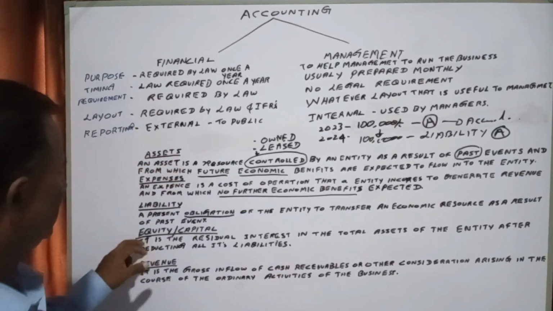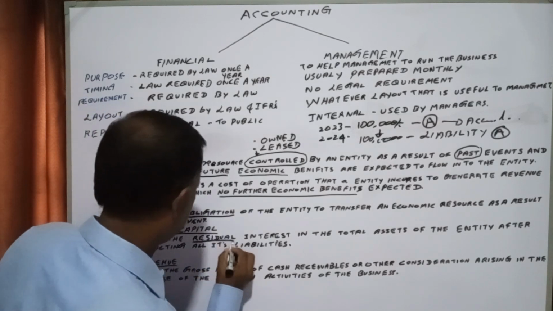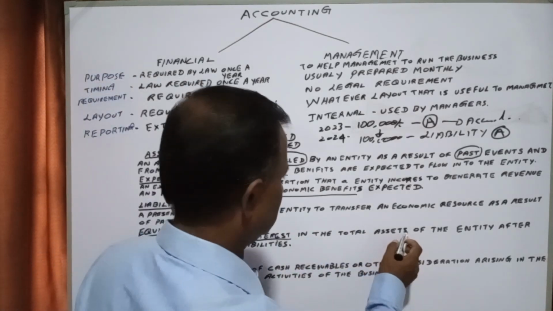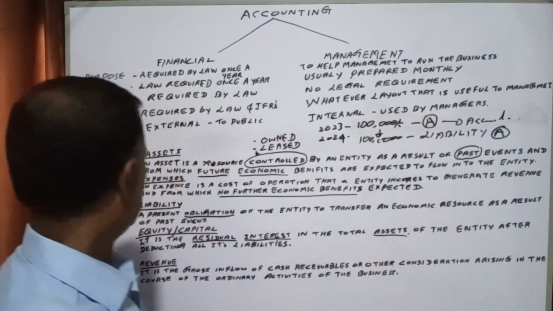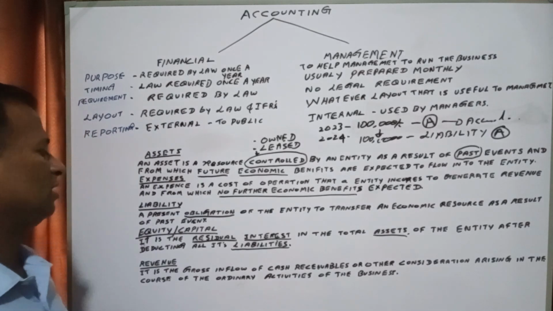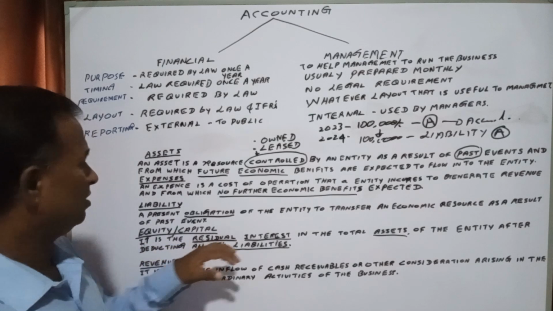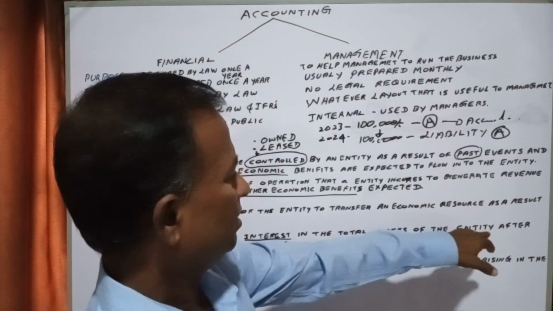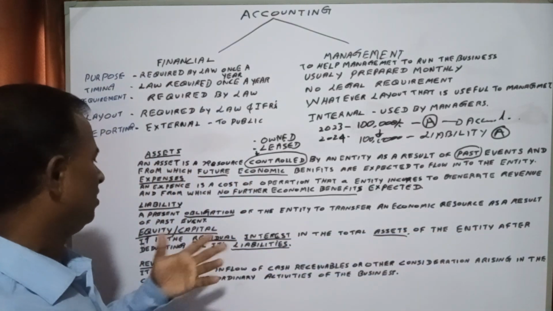It is the residual interest on the total assets of the entity after deducting all its liabilities.